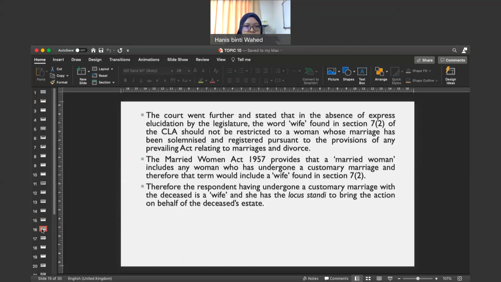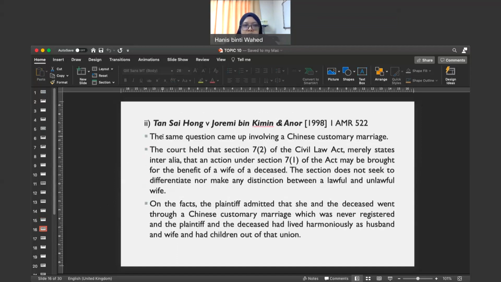Similarly, you guys can also refer to the case of Tan Sai Hong. Dalam kes Tan Sai Hong ni, it involved Chinese customary marriage, and that marriage was never registered, but the court recognized the marriage, and allowed the claim for dependency. Okay, and then